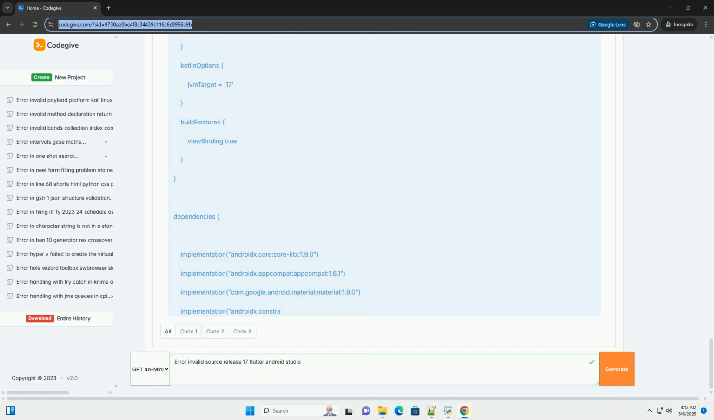Option 4, check and clean your project. Sometimes, cached data or corrupted files can cause build issues. Try these steps. 1. Clean project. In Android Studio, go to Build, Clean Project. 2. Rebuild project. Go to Build, Rebuild Project. 3. Invalidate caches and restart. Go to File, Invalidate Caches / Restart. Choose Invalidate and Restart.